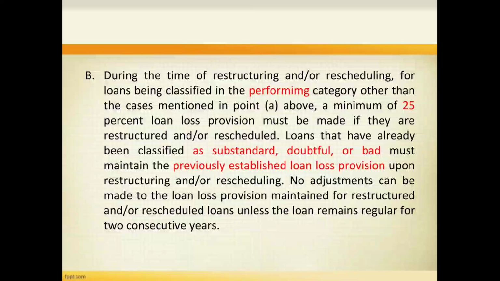Now, point B: during the time of restructuring and or rescheduling, for loans being classified in the performing category other than the cases mentioned in point A above, a minimum of 25% loan loss provision must be made if they are restructured or rescheduled. Loans that have already been classified as substandard, doubtful, or bad must maintain the previously established loan loss provision upon restructuring and rescheduling. No adjustments can be made to the loan loss provision maintained for restructured and rescheduled loans unless the loans remain regular for 2 consecutive years.